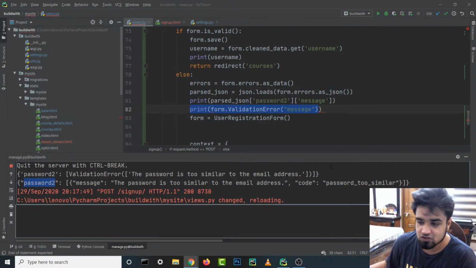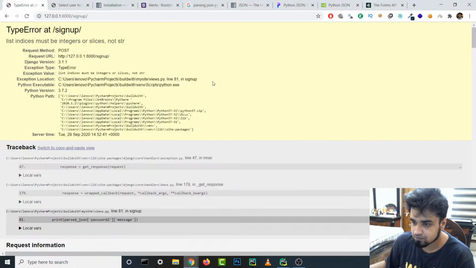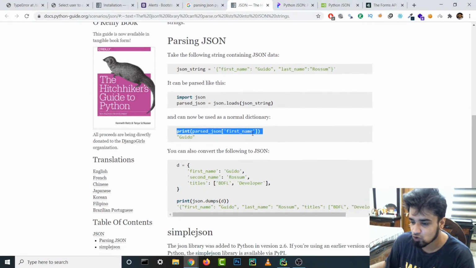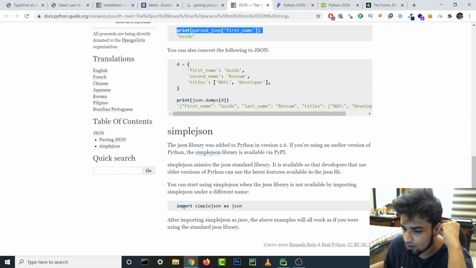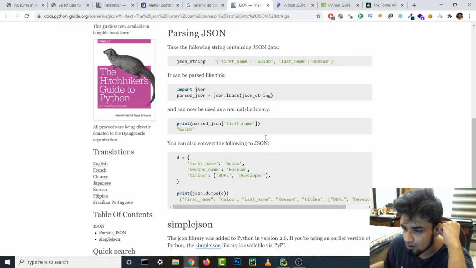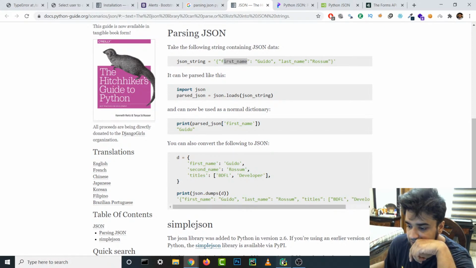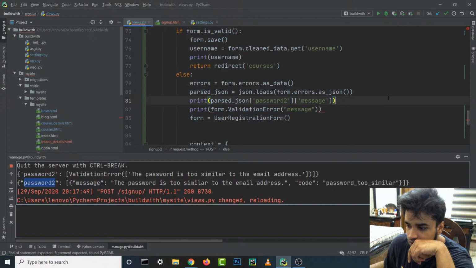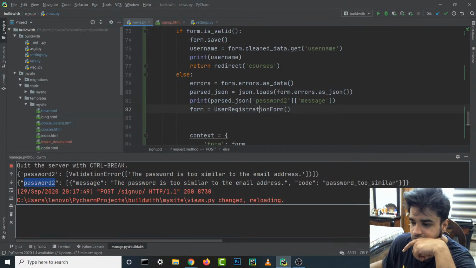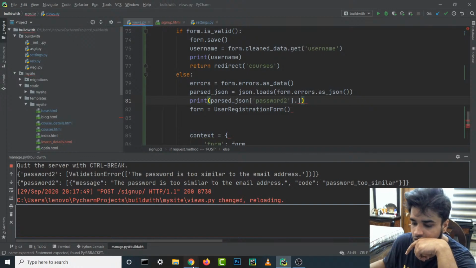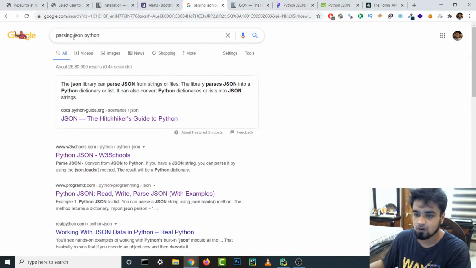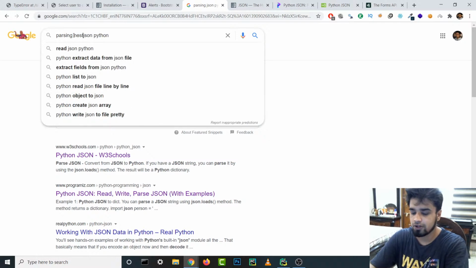So yeah, we'll figure this out. This is not a very big problem. We'll go back to our JSON and see how to parse it properly. Alright, so we have first name, and inside that we have our guido. This should work, right? Why is it not working? Password 2 and inside password 2. Is it dot? Nested JSON maybe?